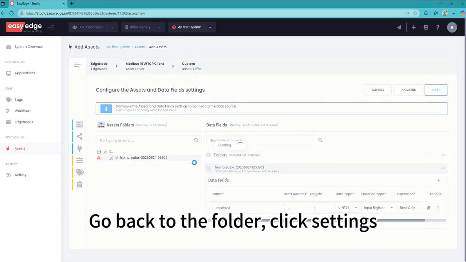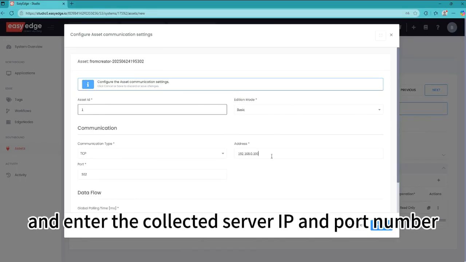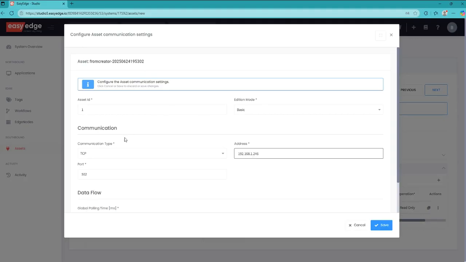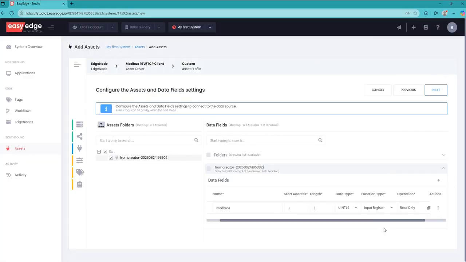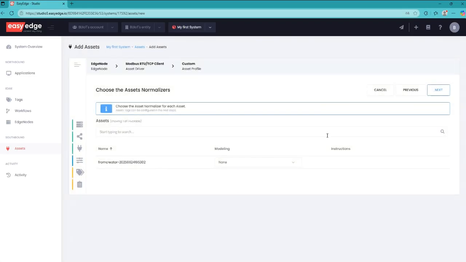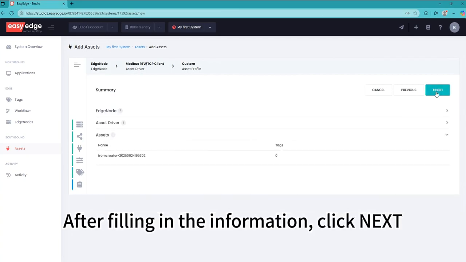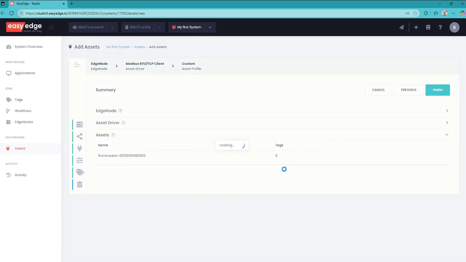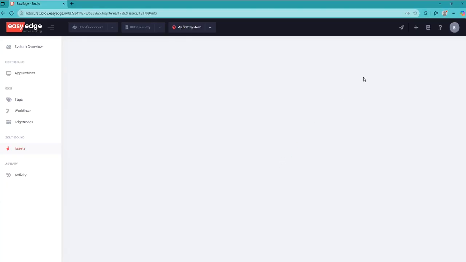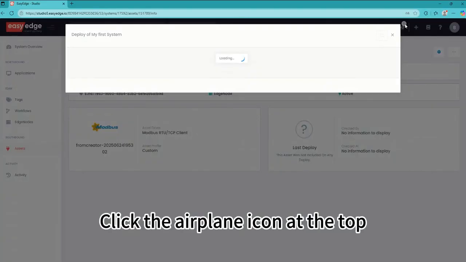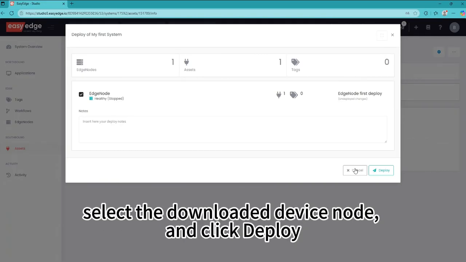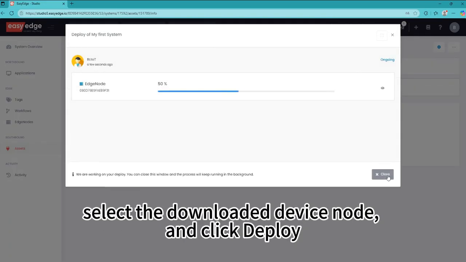Go back to the folder, click Settings, and enter the collected server IP and port number. After filling in the information, click Next. Click the airplane icon at the top, select the downloaded device node, and click Deploy.